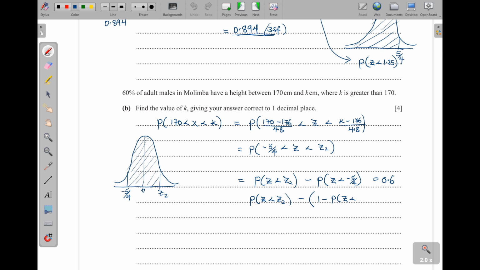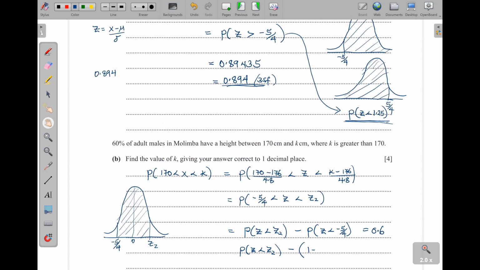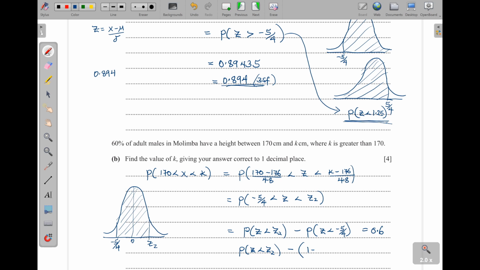So here I can put 1, then minus 0.8944, which is the one of the positive from the table. Let me just write this one here straight away such that we don't waste time.